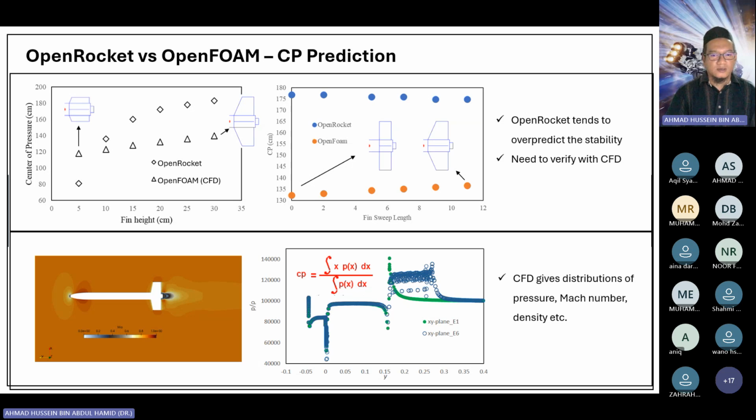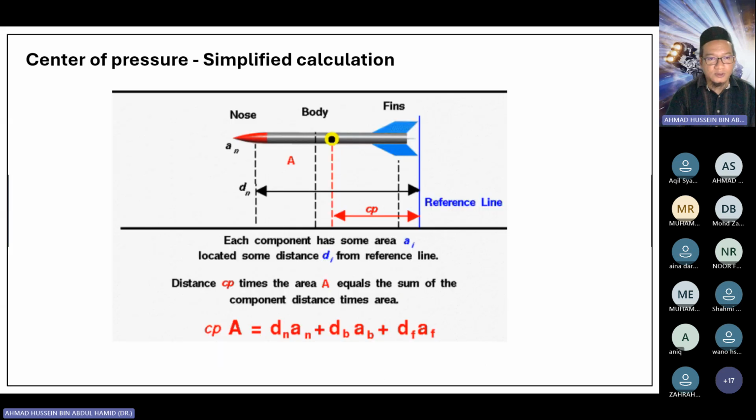Not only that, the advantage of CFD is that it also gives us the distribution of pressure. For example, in this plot, the distribution of Mach number, density, and so on. Of course, if you have access to CFD, please do the analysis. Otherwise, you can use another approach, which is the simplified calculation.